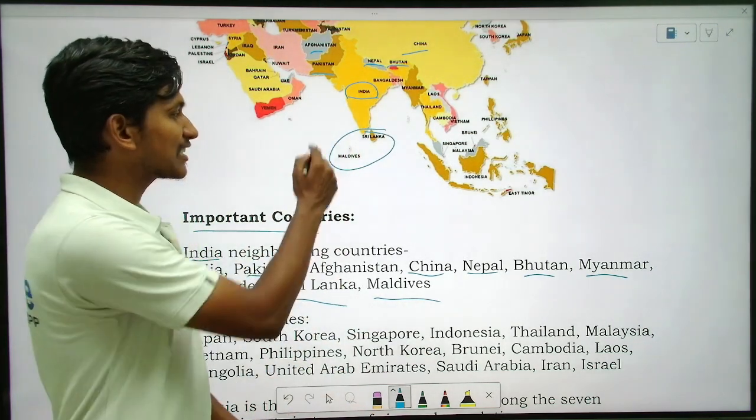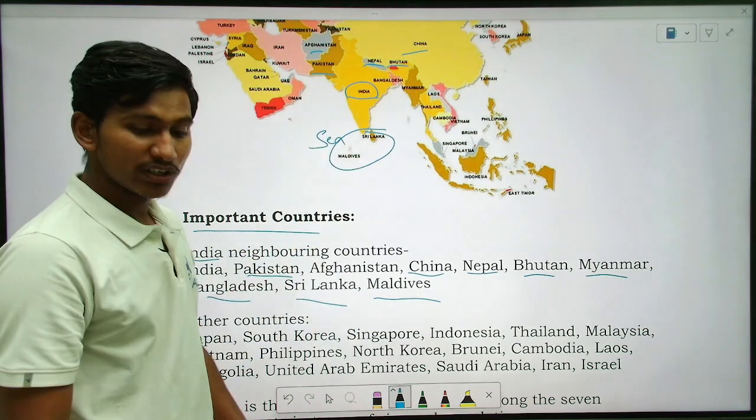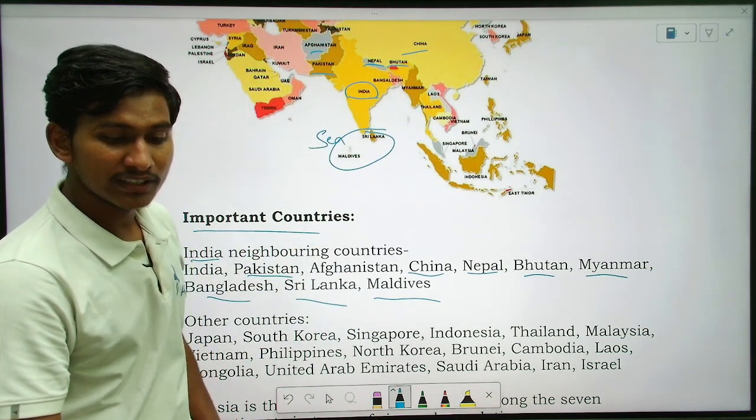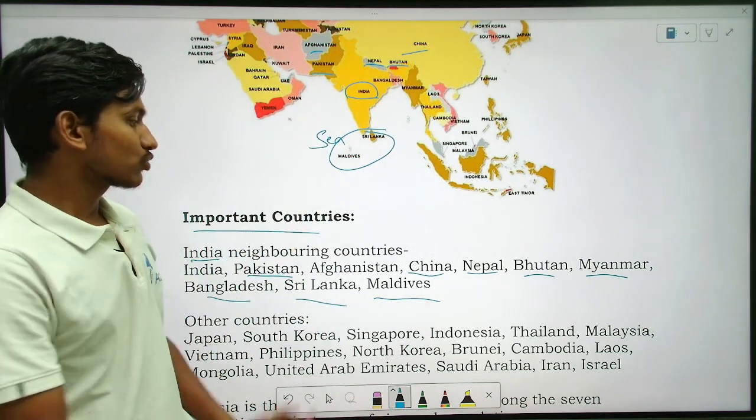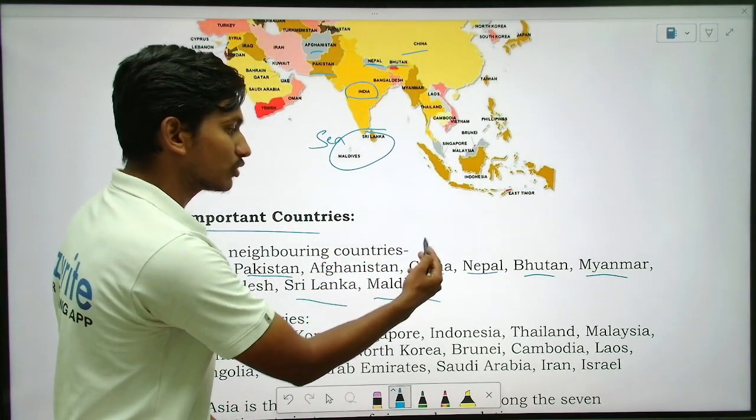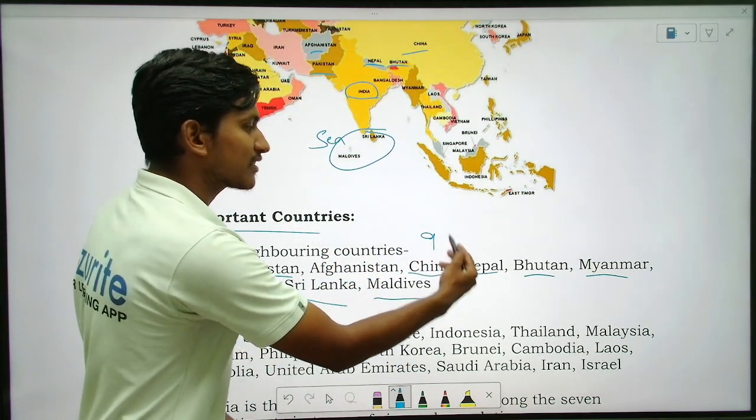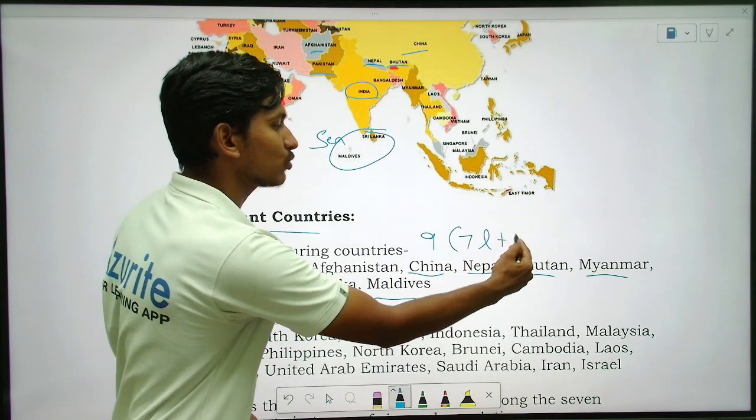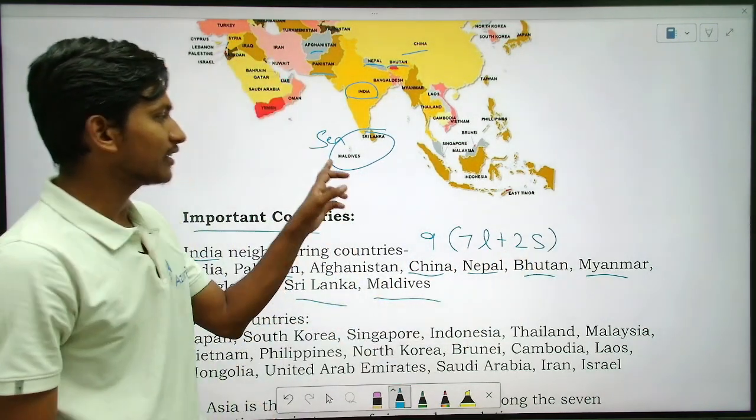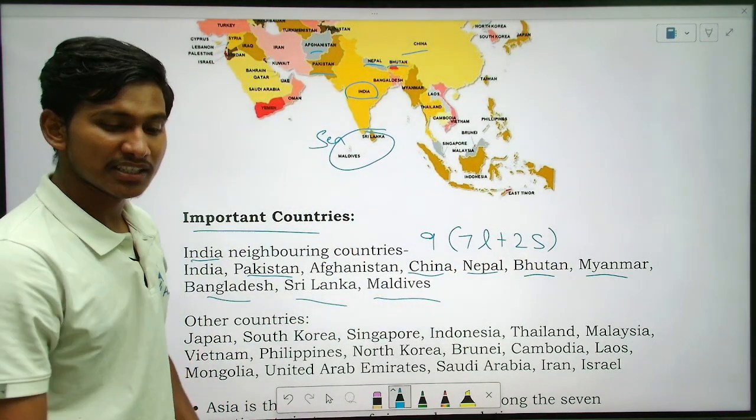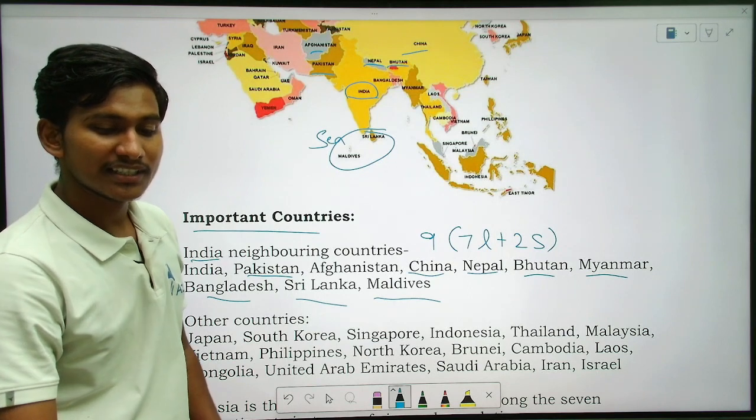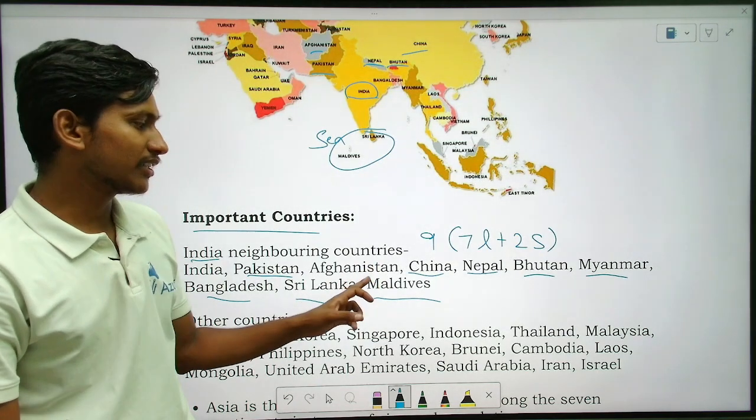Sri Lanka and Maldives, these are here. They are sea border countries, not land border countries. So total are 9, right? In that 7 are land border and 2 are sea border, that is Maldives and Sri Lanka are sea border, 7 are land border, okay, understand?